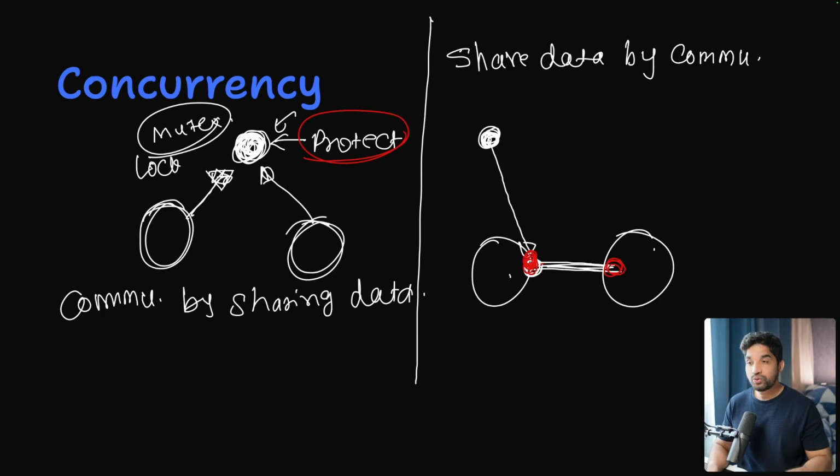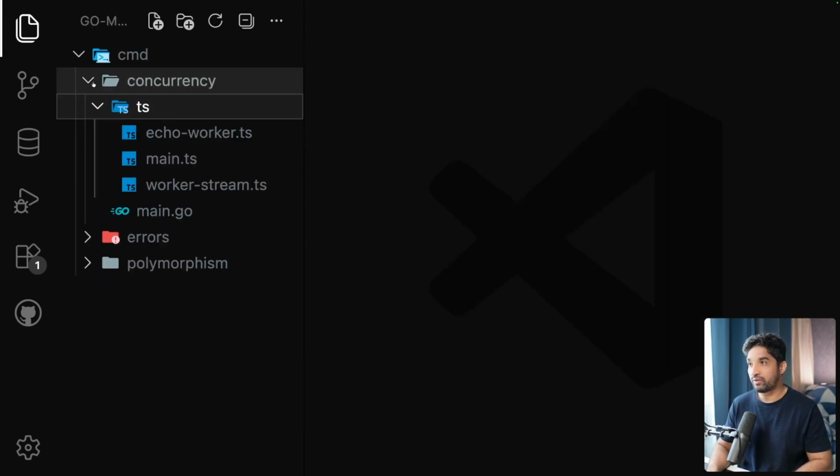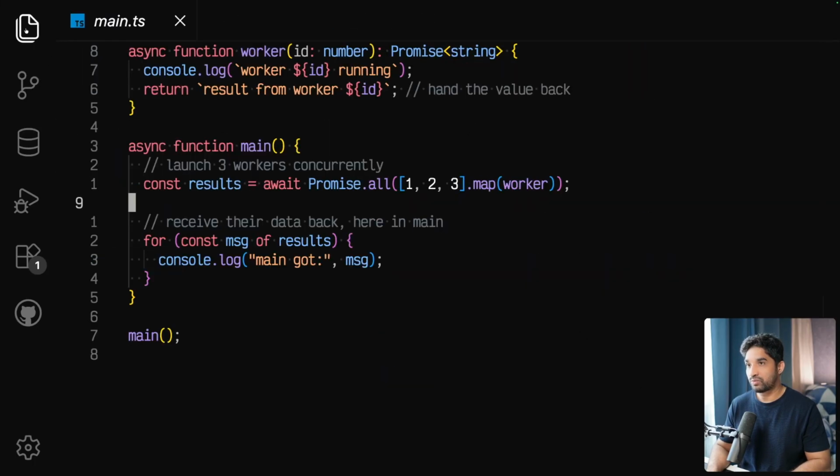Now, let me show you how we do this in code. In our code, we have this concurrency folder here, and we have TypeScript code as well. Let's open this one, main, and we are using Promise.all here.